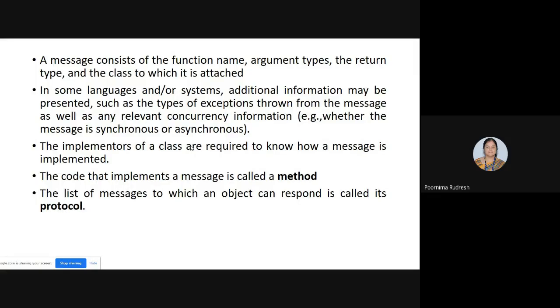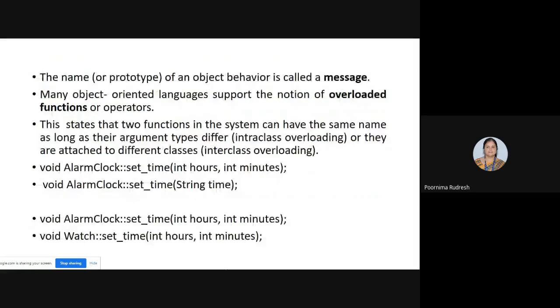Then when the messages are constructed, or when we are using the messages for communication between objects, the implementers must know how the message is implemented. Suppose the message is setting the alarm clock. Here the implementers of the class must know how that particular message is implemented. Understood? The code that implements the message is called a method.